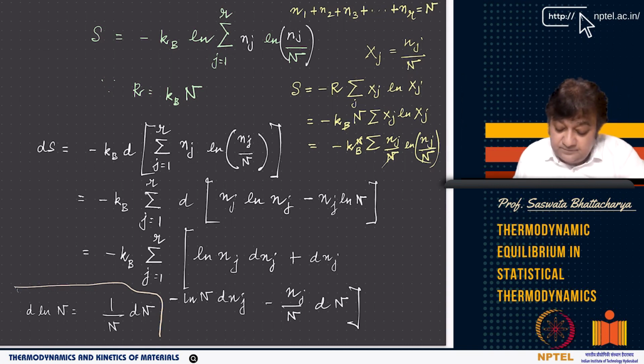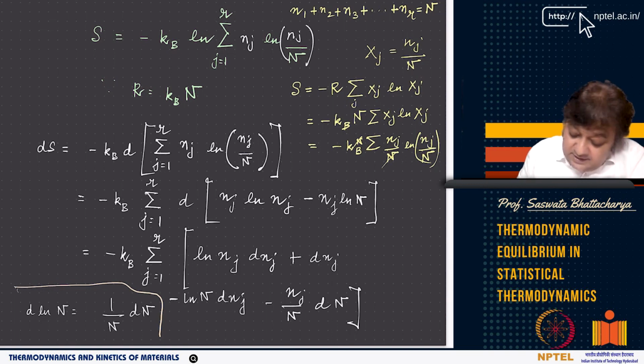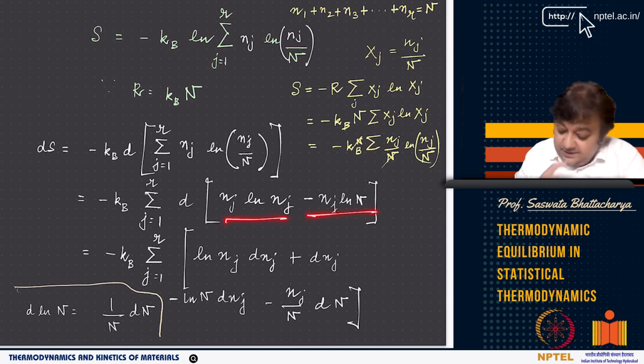So here I have directly used d ln. Now ln Nj by N is ln Nj minus ln N, so this becomes d of Nj ln Nj minus Nj ln N. A little bit of algebraic manipulation again.